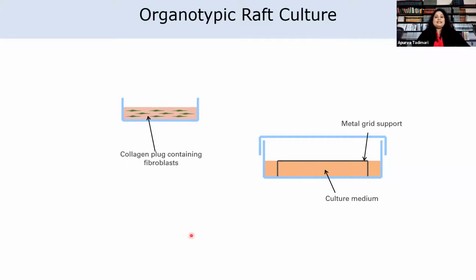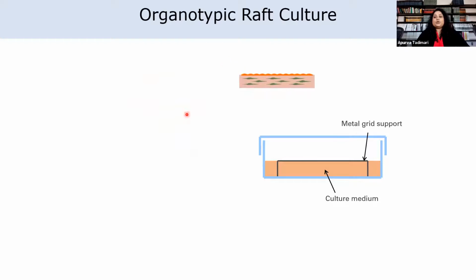This is done by seeding the cells onto a collagen plug which contains the fibroblasts and allowing a monolayer of keratinocytes to grow, and then lifting this plug to grow at the air-liquid interface on a metal grid as a support. At 13 days, these cells are fixed and sectioned, kind of like a biopsy.